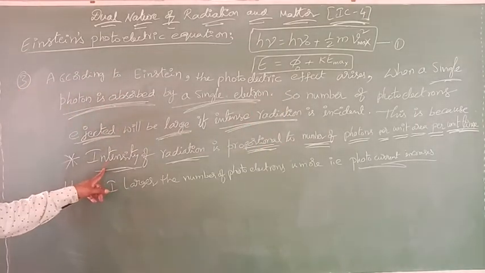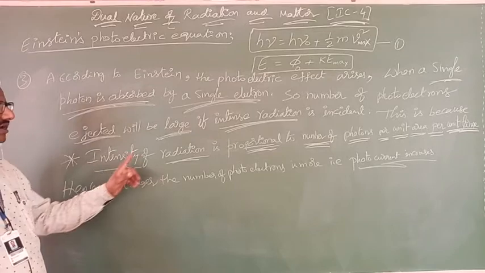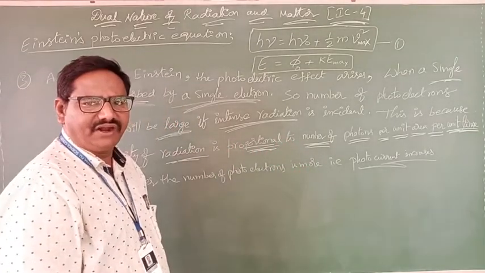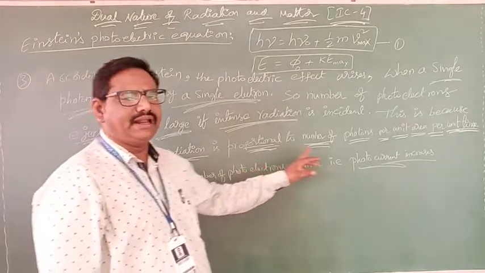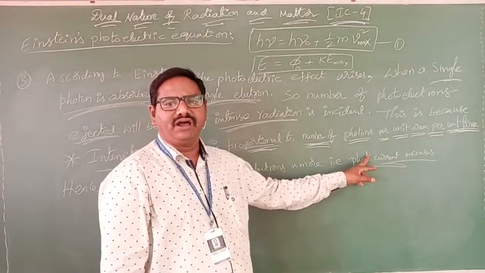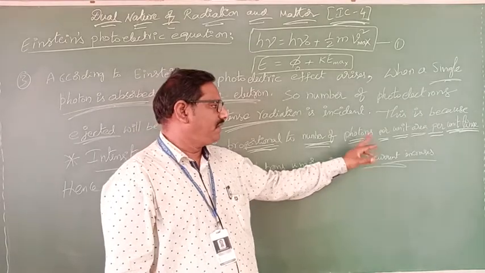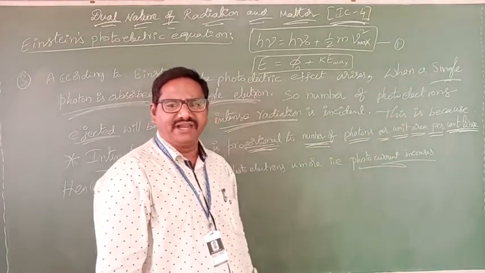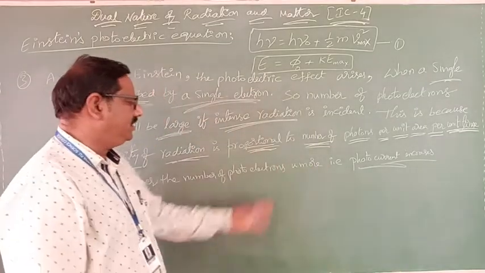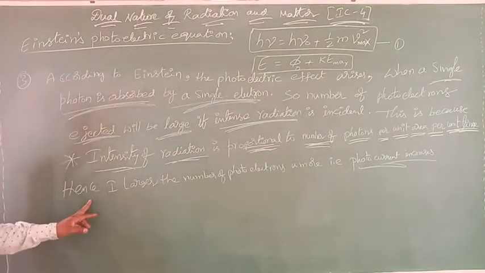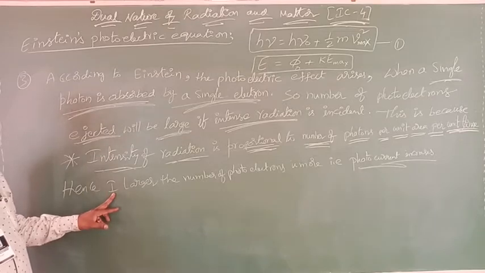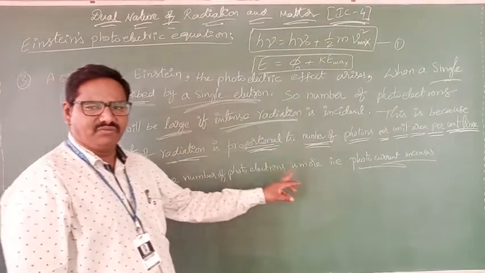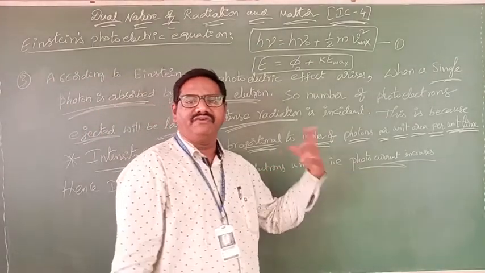This is because intensity of radiation is directly proportional to the number of photons per unit area per unit time. It will increase. That means photocurrent will increase. That point only is given below. Hence, if the intensity of incident radiation increases or is larger, then the number of photoelectrons is more. That is, photocurrent will increase.